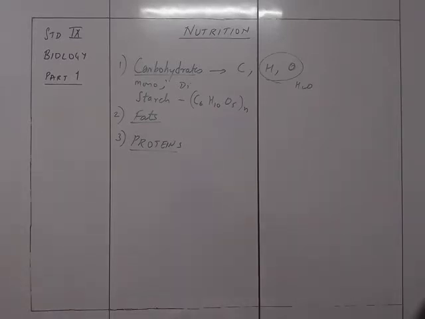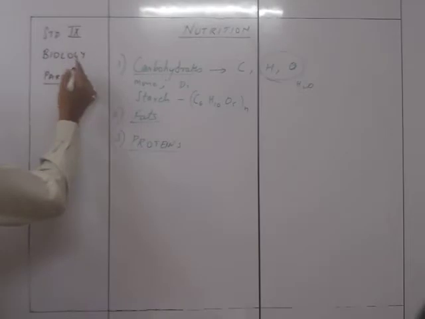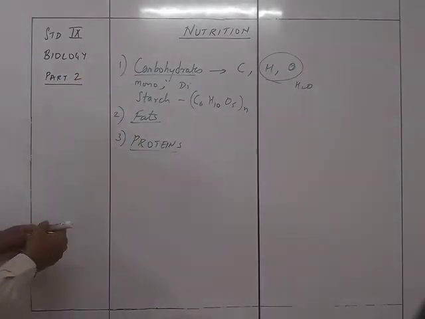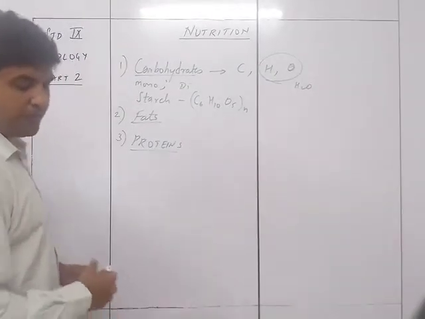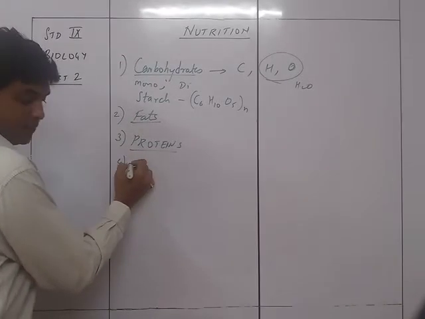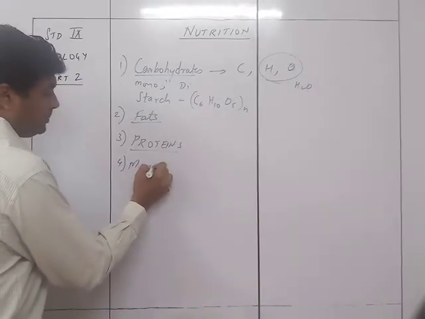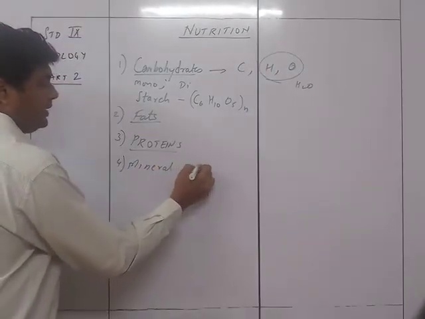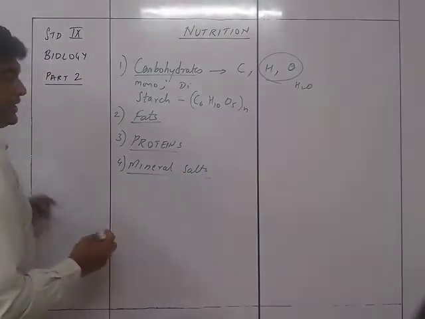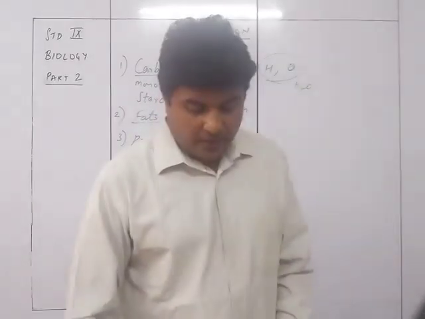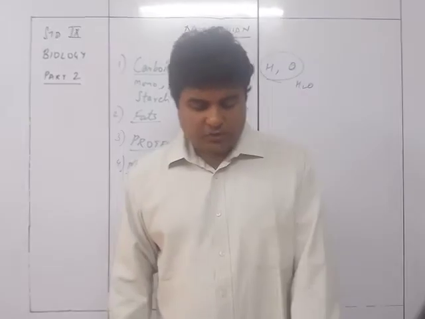So we continue with the chapter nutrition, and we have completed the carbohydrates, fats and proteins. Now we see the fourth part, and that is the mineral salts. So mineral salts are the fourth kind of nutrients which are required by the body. Now, mineral salts are needed in the diet in small quantities.